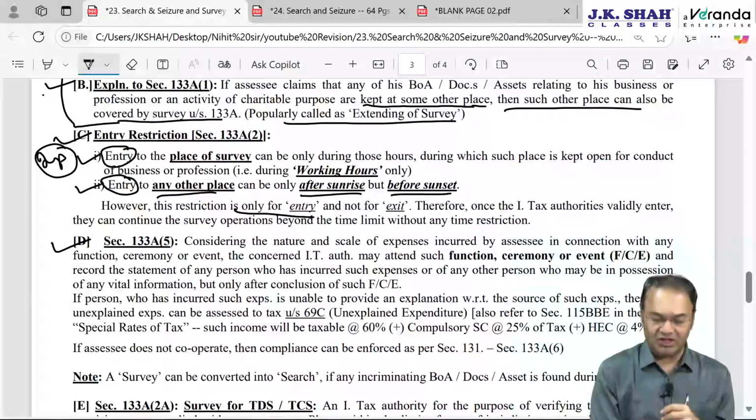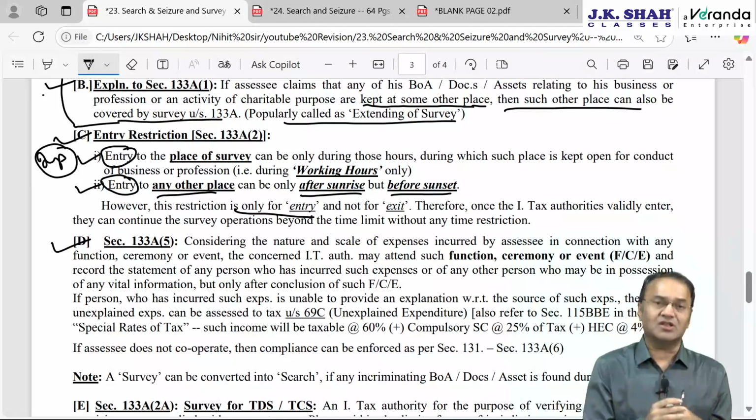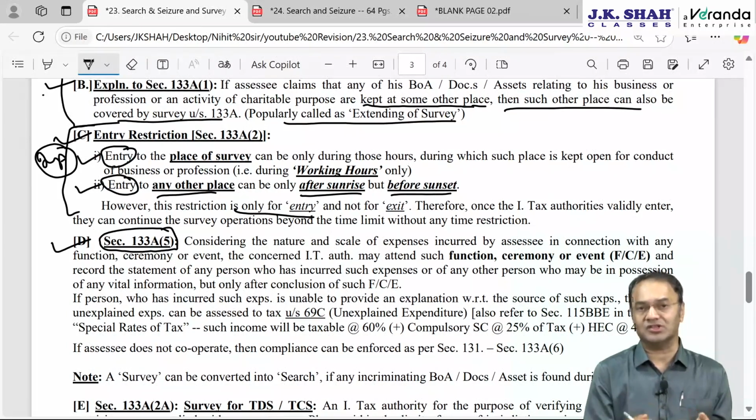Next is 133A(5), on which a question has come only once. Survey relating to a function, ceremony or event conducted in the assessee's family or beyond the family also. Here, the function, ceremony, event need not be at the office or at the residence of the assessee. The entry restrictions that we discussed are not applicable to 133A subsection 5. Here they can enter after sunset also, whenever the function is going on.